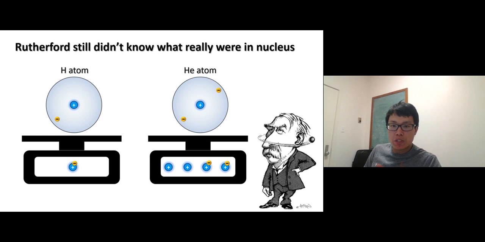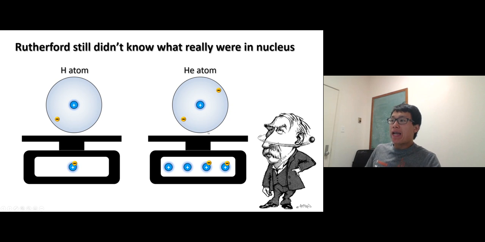All right, we're going back to Rutherford. After the famous gold foil experiment, Rutherford rose to fame, credited for his atomic structure that advanced the atomic theory tremendously. However, he still didn't know what was in the nucleus exactly. He just knew that there's a dense mass with a positive charge in the nucleus, but didn't know what it is.